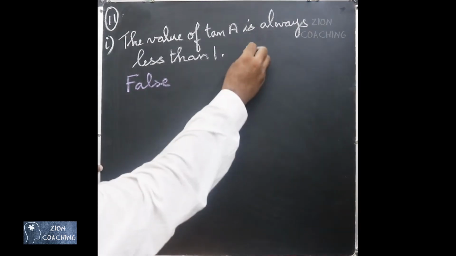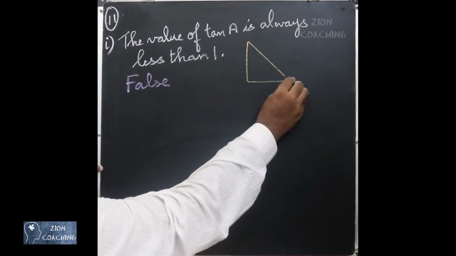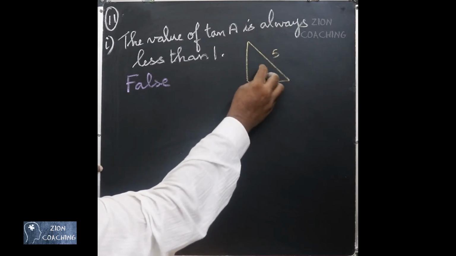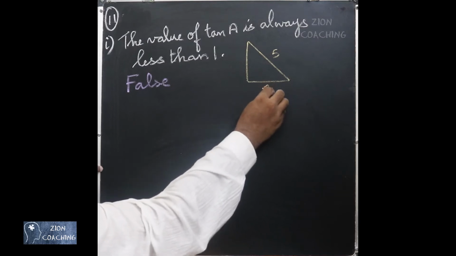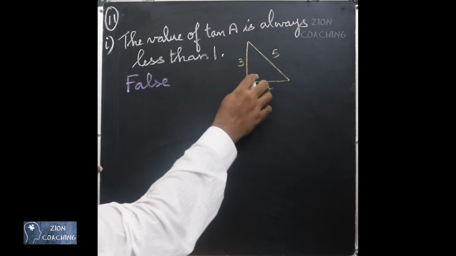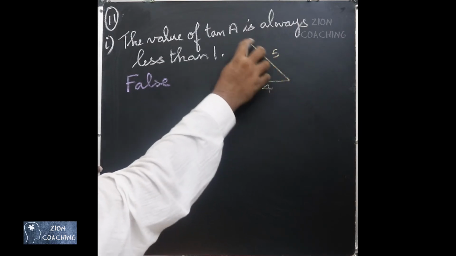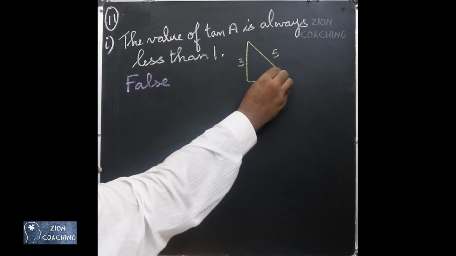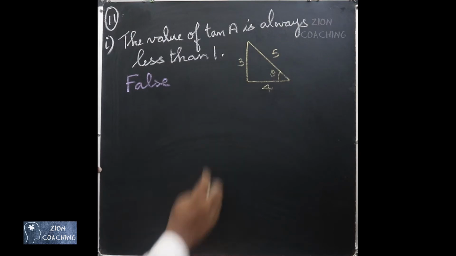You consider a triangle with these measurements. Now you know that it is possible for a triangle to have such measurements, that is, opposite side is 3, adjacent side is 4 and hypotenuse is 5.